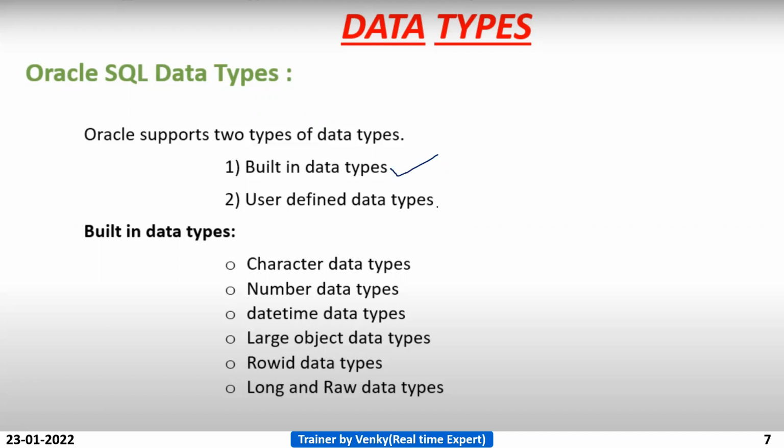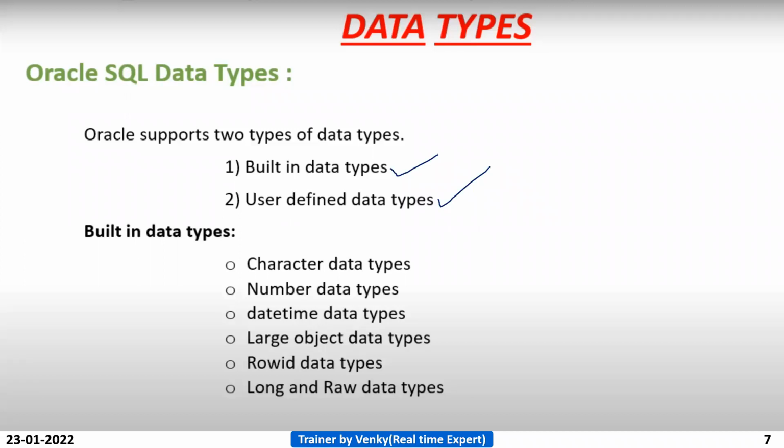Next, user defined data types. User defined data types are nothing but data types which we create or define on our own. So we can also create our own data types, apart from what Oracle provides.